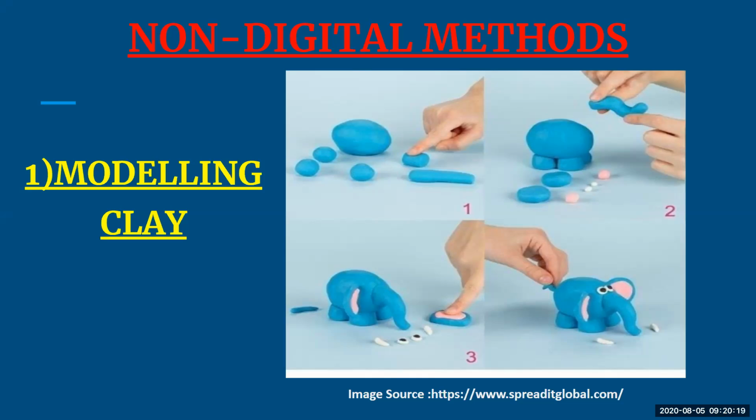So the first is your modeling clay. In the diagram, you can see there are small clays and structures being created using those clays. Modeling clay comes in many forms, like polymer, and it also has self-hardening products. It is basically used for small fun projects. If you want to make a house, an elephant, a monkey or anything, you can easily build it using clays. And these clays are very soft. You just press them with your hands and you can come up with your shape. There are different colors of clays available, and using them you can come up with a small design.